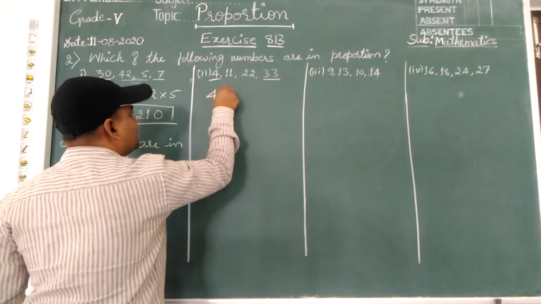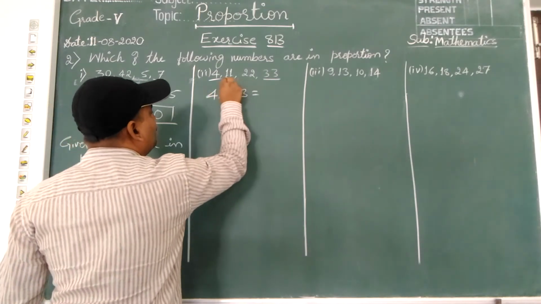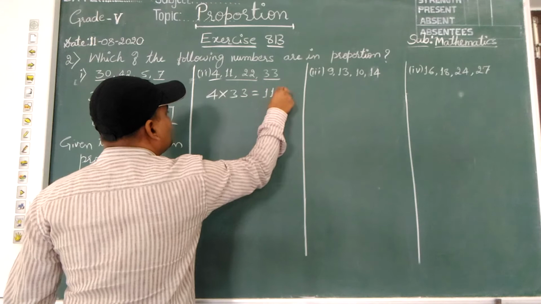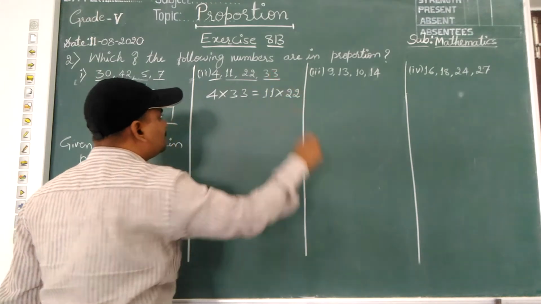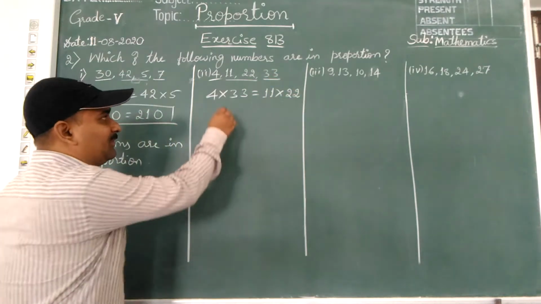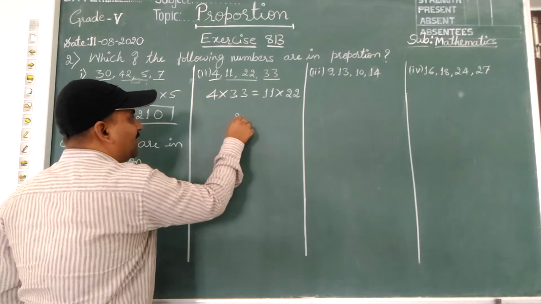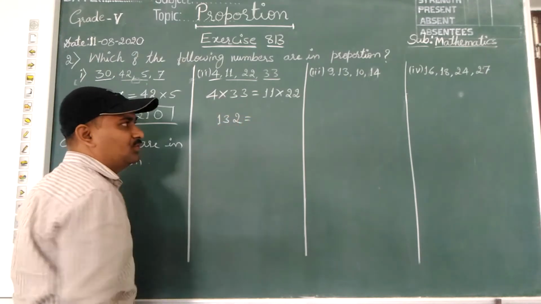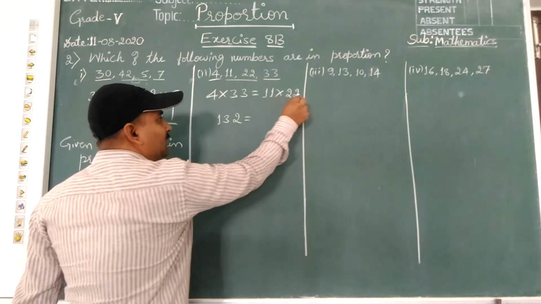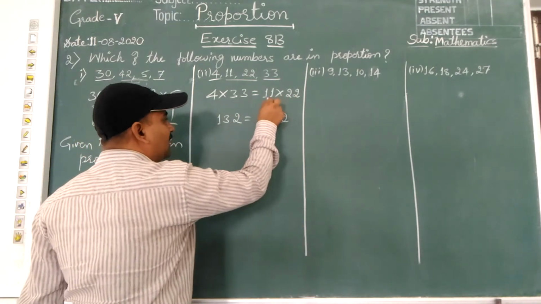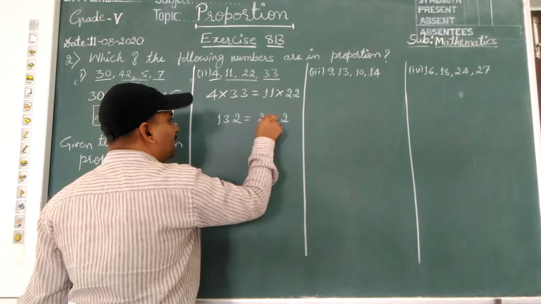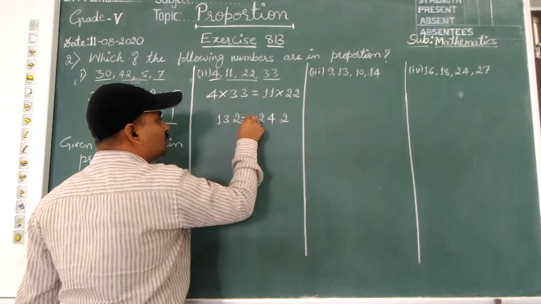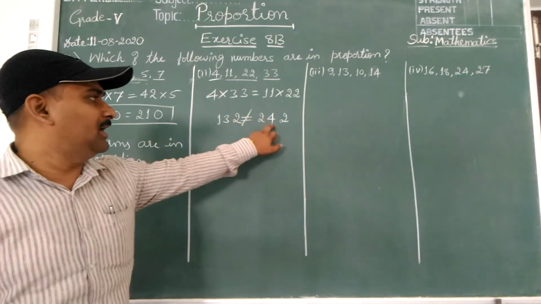Extreme terms product equal to mean terms product. When I multiply this, 4 threes are 12, carry 1. 4 threes are 12 plus 1, 13, 132. 11 twos are 22, carry 2. 11 twos are 22 plus 2, 24. These two are not equal.